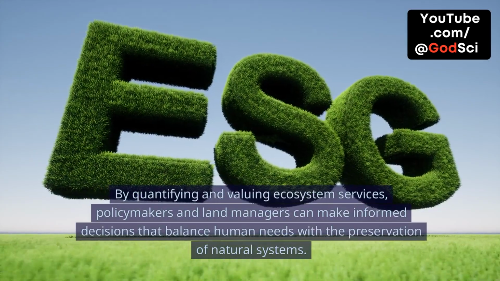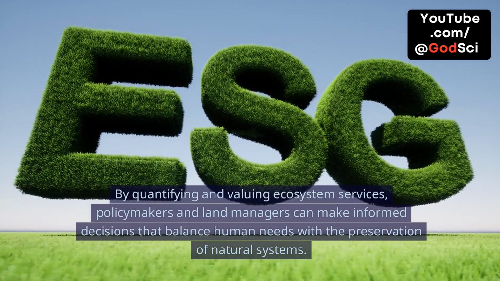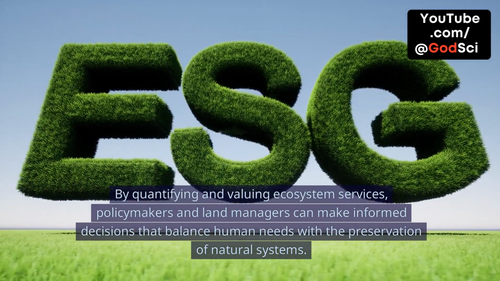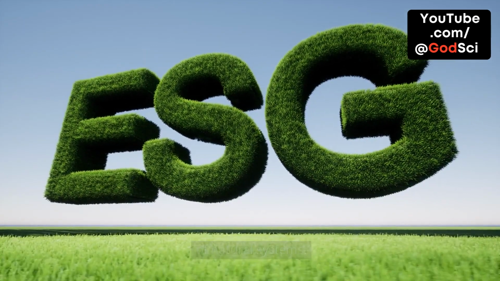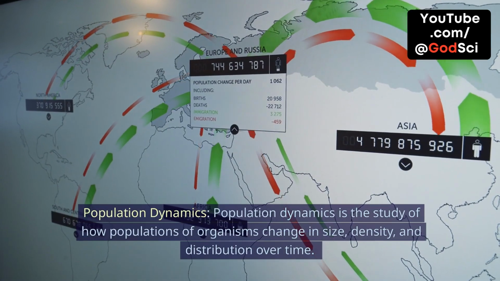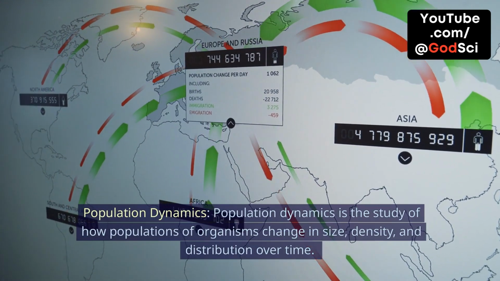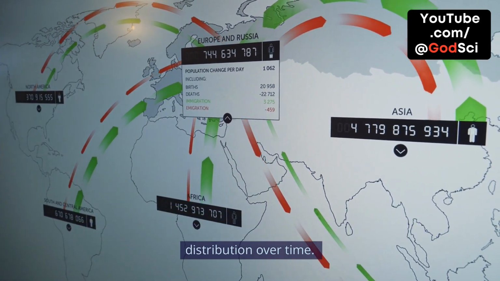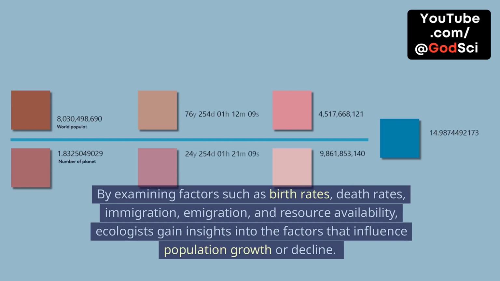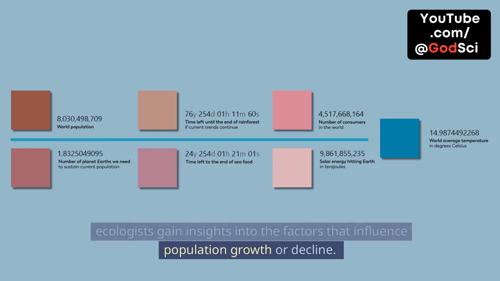By quantifying and valuing ecosystem services, policymakers and land managers can make informed decisions that balance human needs with the preservation of natural systems. Population dynamics. Population dynamics is the study of how populations of organisms change in size, density, and distribution over time. By examining factors such as birth rates, death rates, immigration, emigration, and resource availability, ecologists gain insights into the factors that influence population growth or decline.